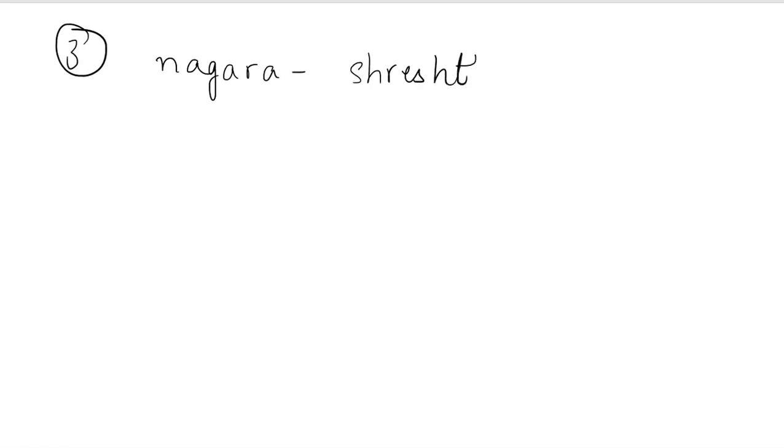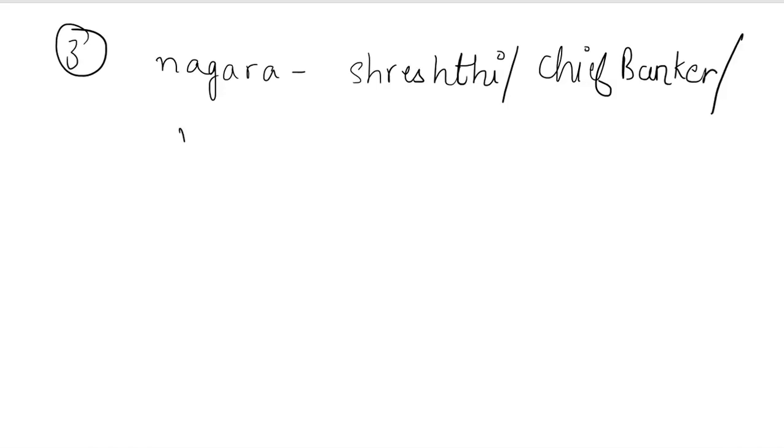Let's move on to the third important and influential post. Some people had quite a say in the local administration. For example, I'll give you some of the important names. Nagara Shreshti. Who's this? It means the chief banker of the city, or you can consider him the merchant of the city. This is one of the important posts.